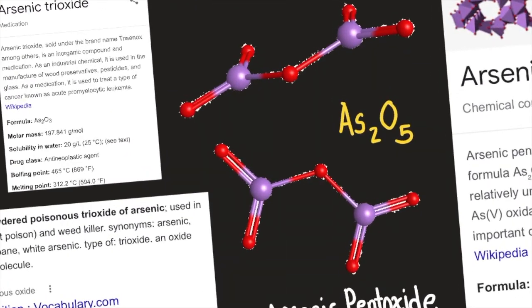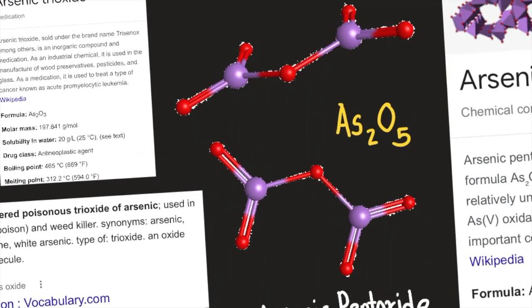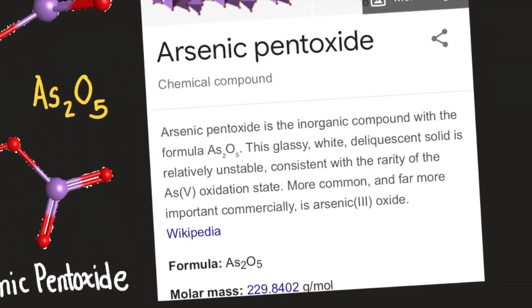And here is how it looks. As2O5, arsenic pentoxide. Arsenic pentoxide is an inorganic compound with the formula As2O5. The glassy white deliquescent solid is relatively unstable, consistent with the rarity of the As(V) oxidation state. More common and far more important commercially is arsenic(III) oxide, according to Wikipedia.